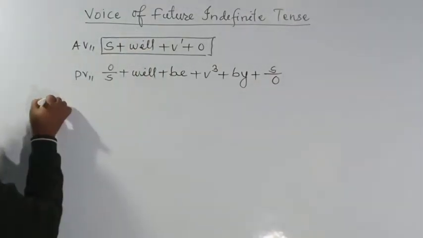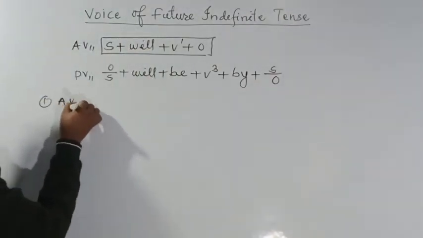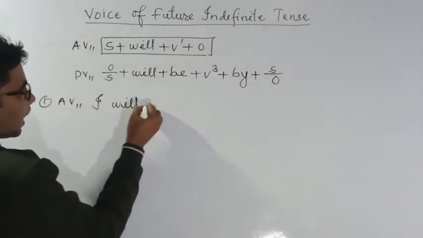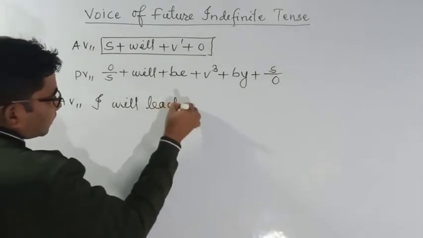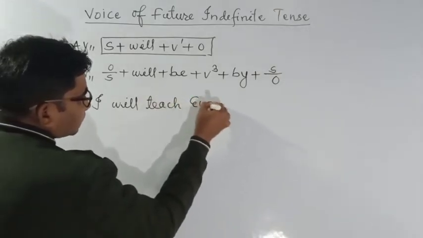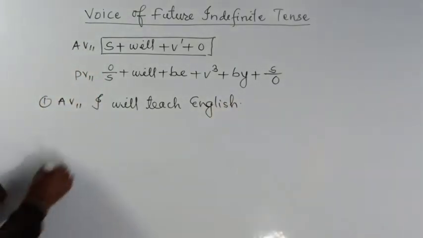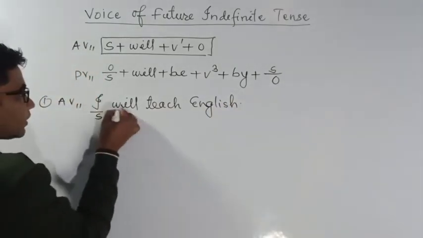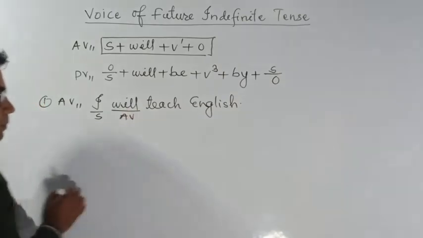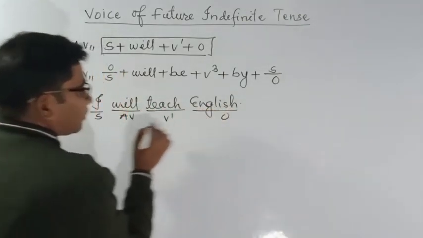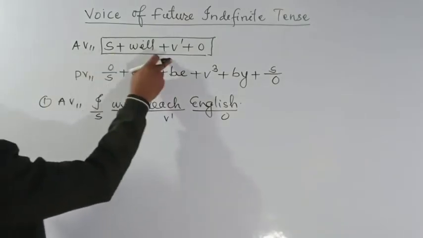So my first example of active voice is: I will teach English. In Hindi I can say मैं अंग्रेजी पढ़ाऊंगा. Here I is the subject, will is the auxiliary verb, that means helping verb, teach is the V1 and English is the object. You know that our rule is subject plus will plus V1 plus object.